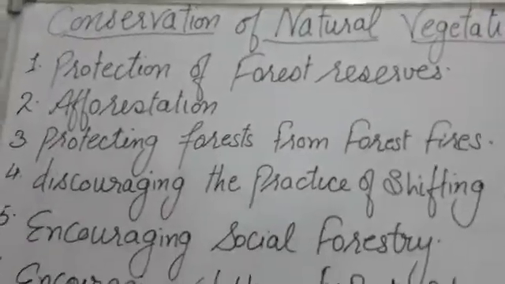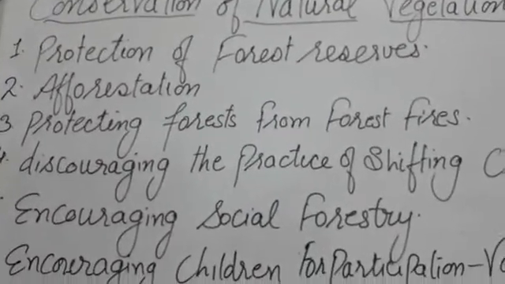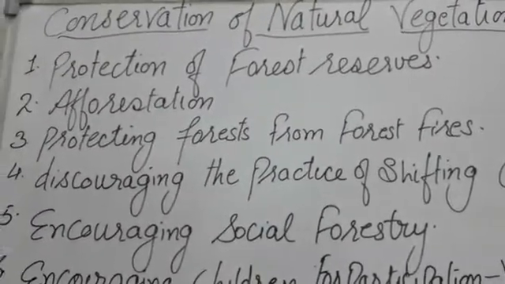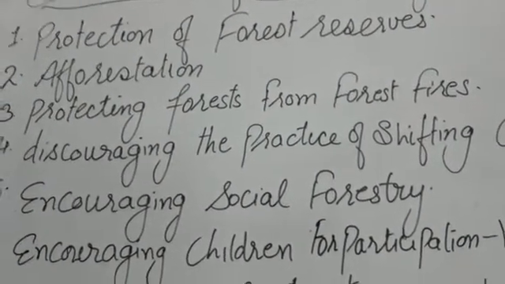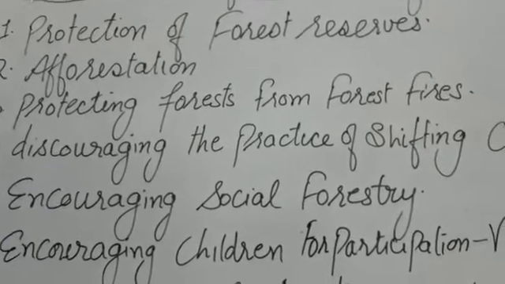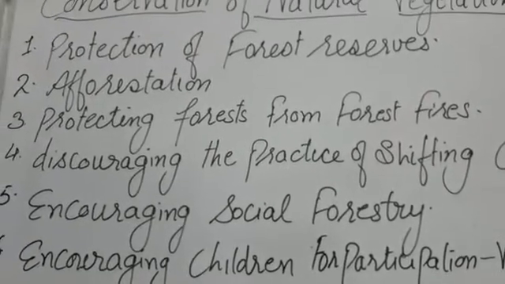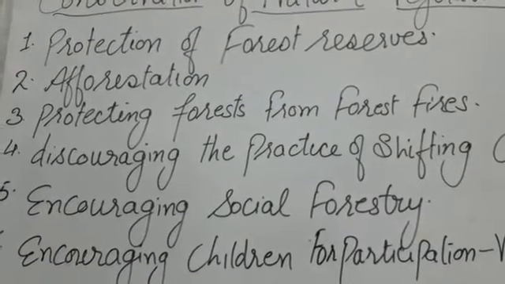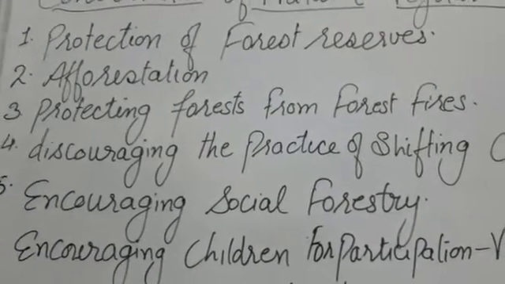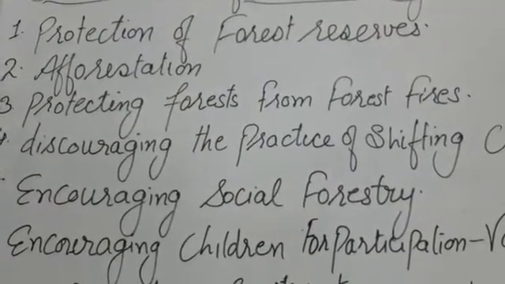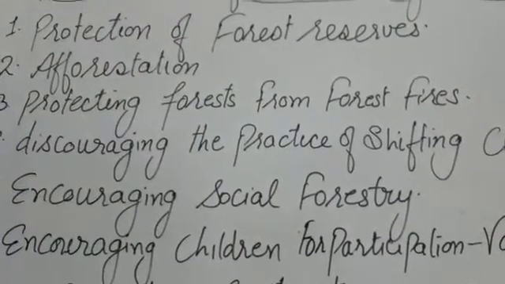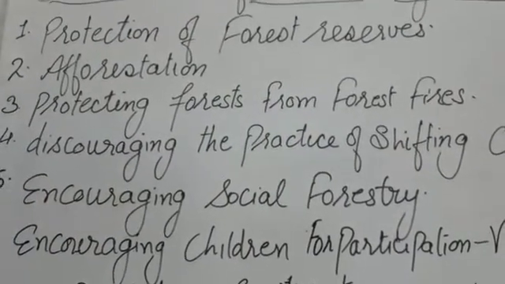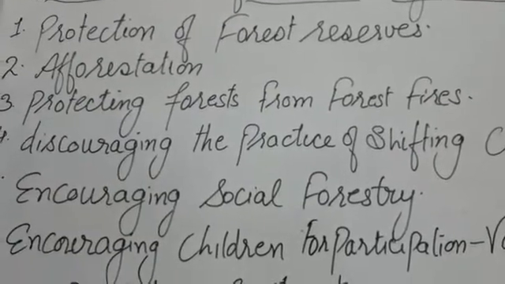So let's start. How can we conserve our natural vegetation? The very first point is protection of forest reserves. There are many forests in the world which are famous for their flora, fauna and ecosystem, and we have to protect these forests for the future. These forests are famous for their special features, and the government has taken various steps to protect these forests from diminishing. Cutting down of trees, deforestation, and hunting are totally prohibited in these forest reserves.